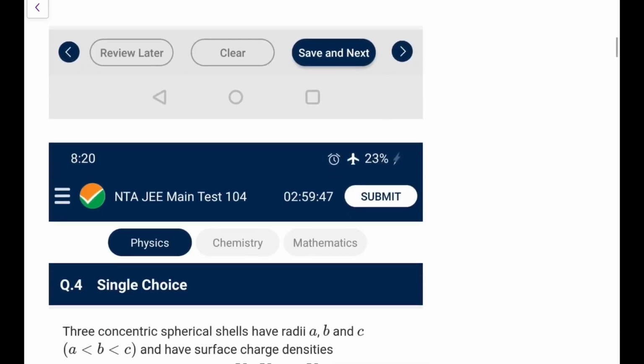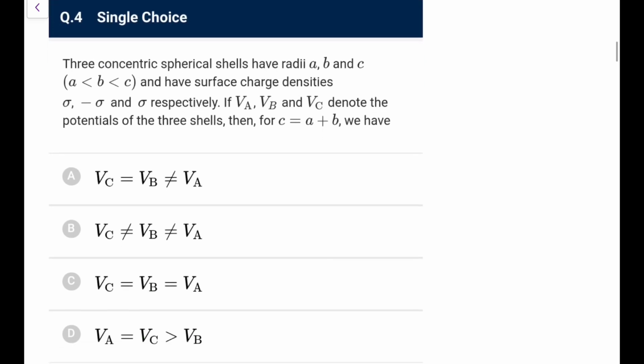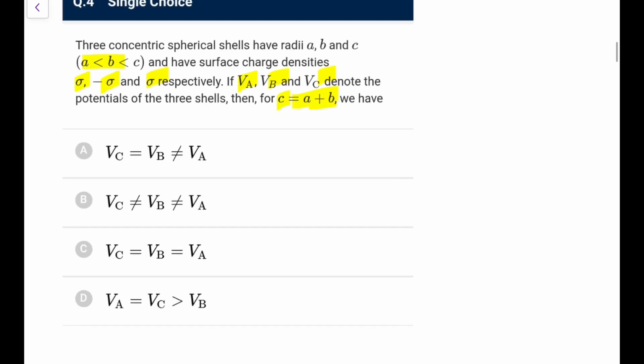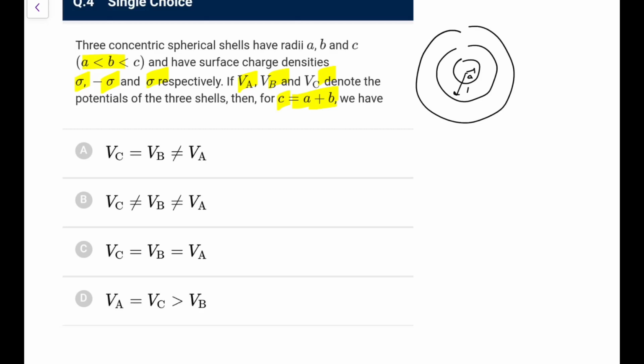Next one, 3 concentric spherical shells of radii A, B, C, C highest, A lowest, having surface charge density sigma, minus sigma, sigma. If VA, VB, VC denote the potential of the 3 shells, then for C equals to A plus B we have, again, now how to do this. So you have 3 shells, 1, 2, 3. This is A and B and C. This is sigma, minus sigma and plus sigma again. Okay, and C is equals to A plus B.